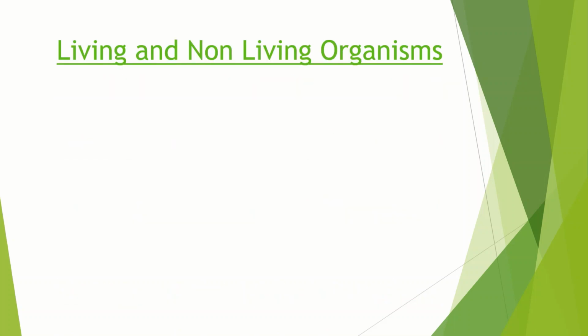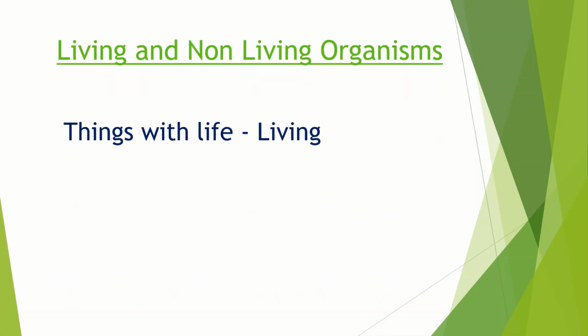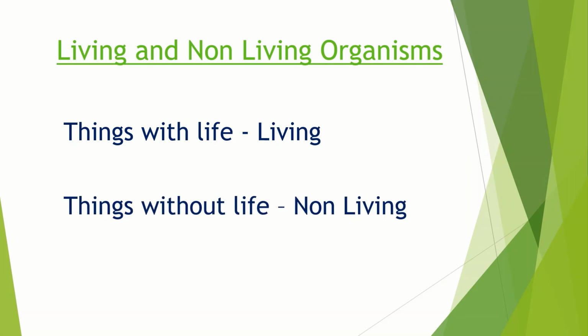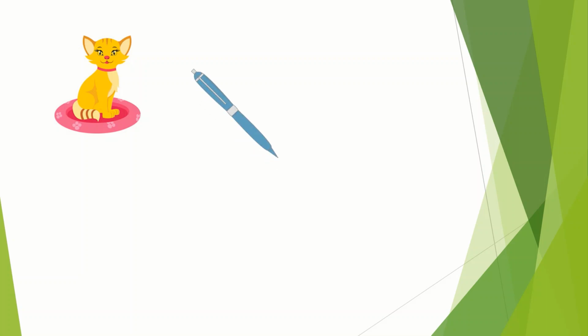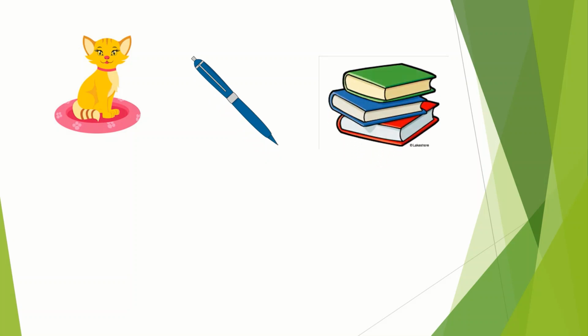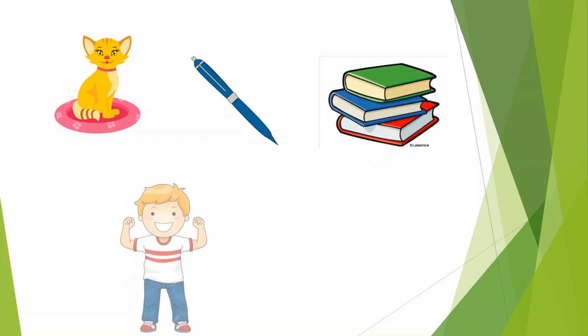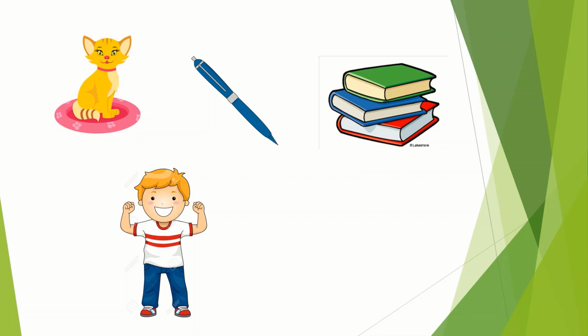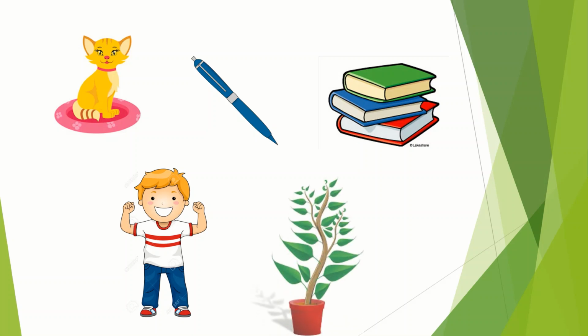What is living and what is non living? Living things are anything with life, and non living things are anything without life. Let's categorize the following things as living or non living. First, there's a cat. We know that a cat can move and make sounds, so it is living. The pen is non living. Those books are also non living. Then there's a boy who can talk, move, and think, so he is living.